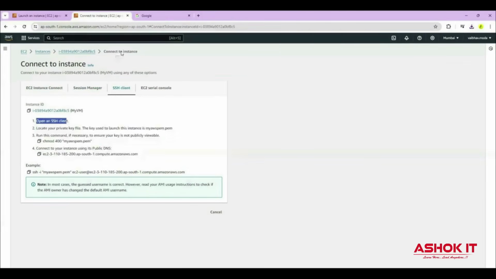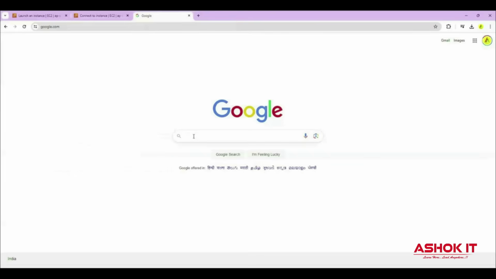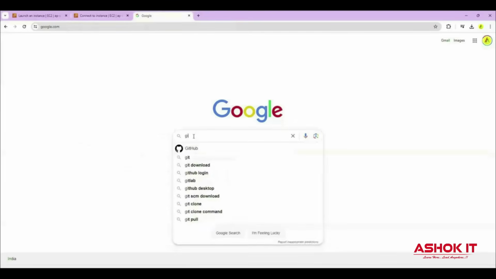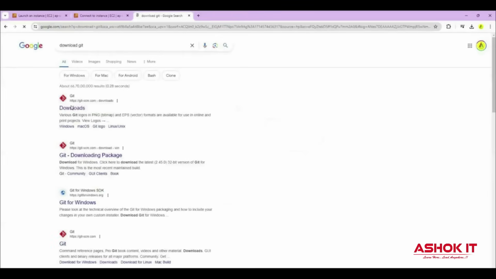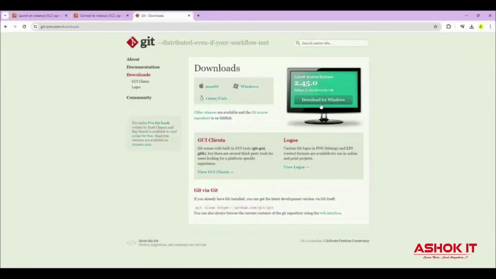Open SSH client. I'm going to use git bash as the SSH client. So simply type download git. Once you click on download git, you can go to the gitscm.com website. Here you can download the git client for your machine. I'm using a Windows machine, so I can download it for Windows. Then the git client software will be downloaded as an .exe file. You simply install that git client software.